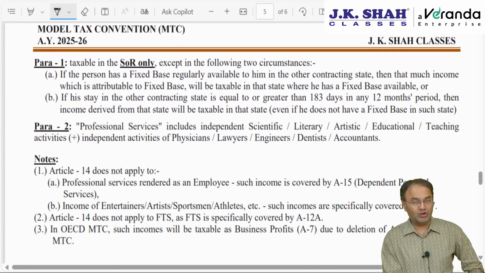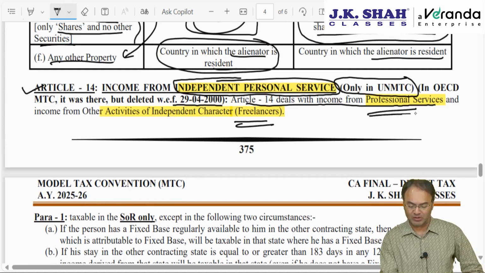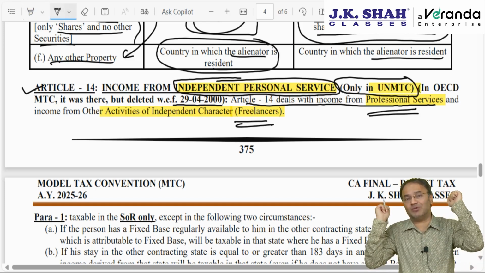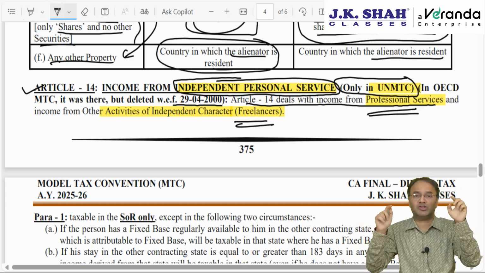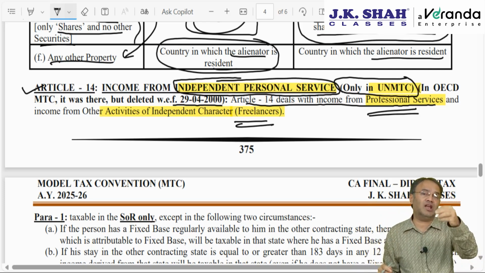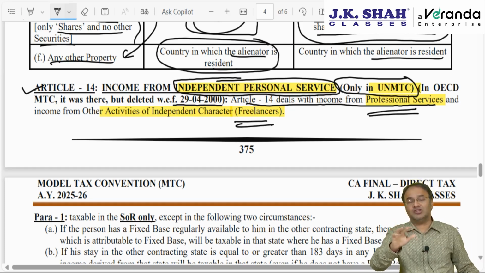Para 1 and Para 2, only 2 paragraphs are there. Understand very clearly. Here we are mainly talking about income of professional people and of freelancers. Where will it be taxed? The answer, primarily, see, this is covered only in the UN model. The OECD model does not apply. And the UN model, if you recollect at the beginning of the chapter we discussed both the model conventions, one of the primary differences is that as per the OECD model, everything gets taxed in the state of residence. But as per the UN model, which India follows, rights of taxation are given to both the countries.